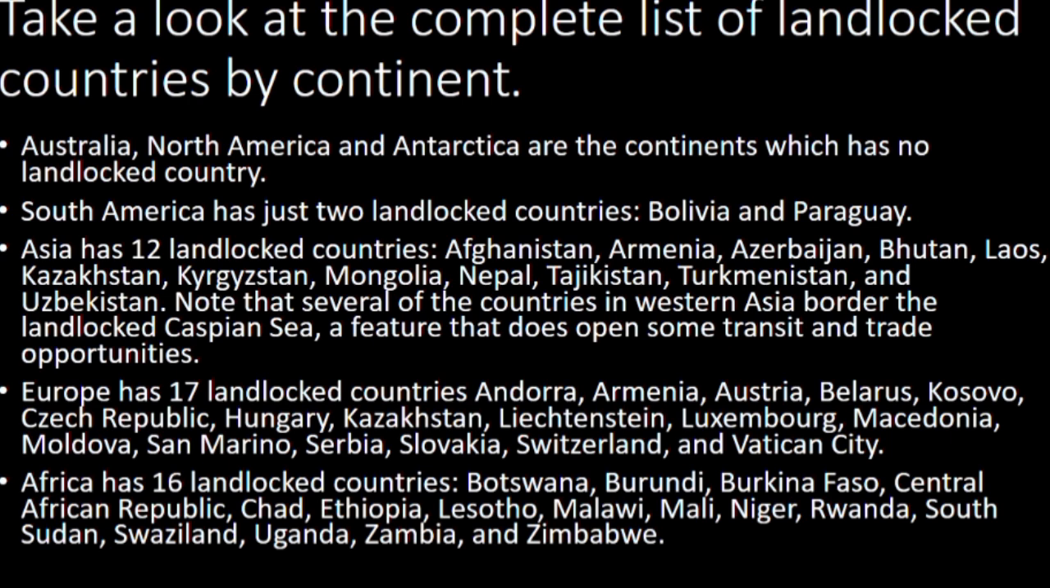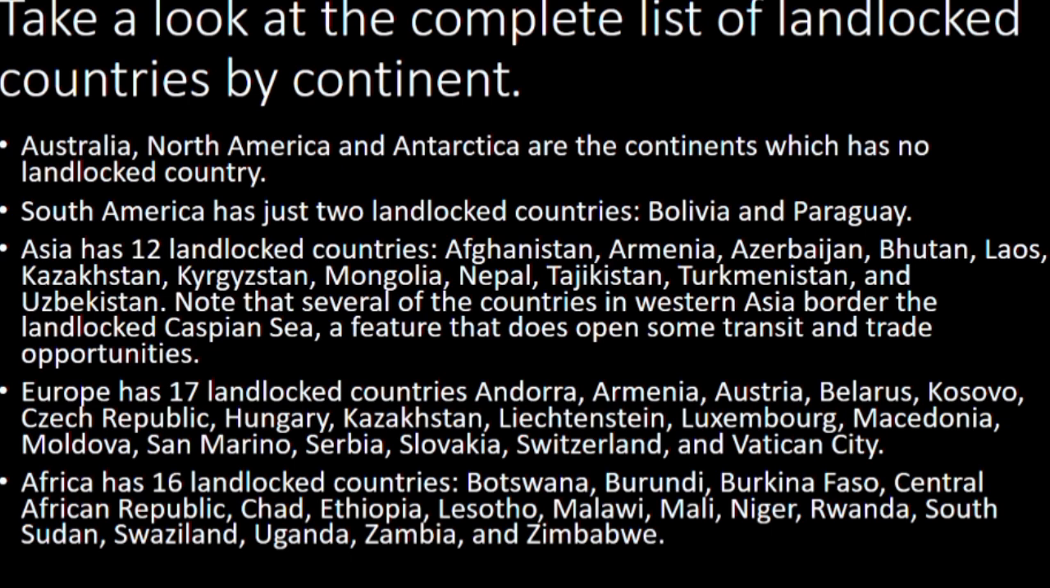Australia, North America and Antarctica are the continents which have no landlocked country. South America has just 2 landlocked countries, Bolivia and Paraguay. Asia has 12 landlocked countries: Afghanistan, Armenia, Azerbaijan, Bhutan, Laos, Kazakhstan, Kyrgyzstan, Mongolia, Nepal, Tajikistan, Turkmenistan, and Uzbekistan. Note that several of the countries in Western Asia border the landlocked Caspian Sea, a feature that does open some transit and trade opportunities.